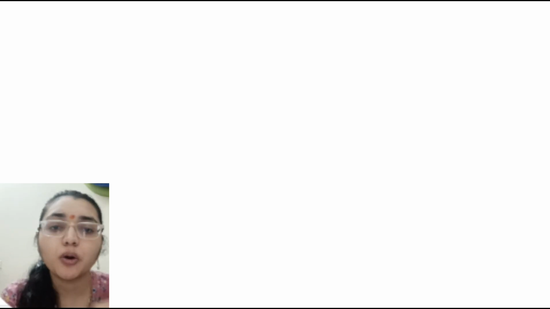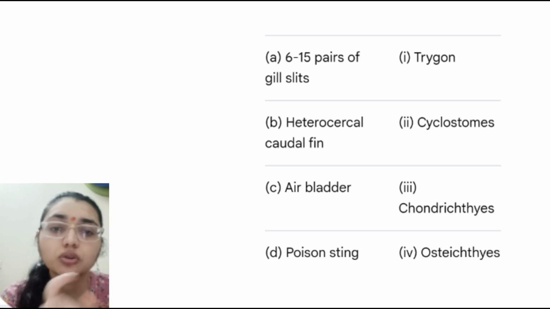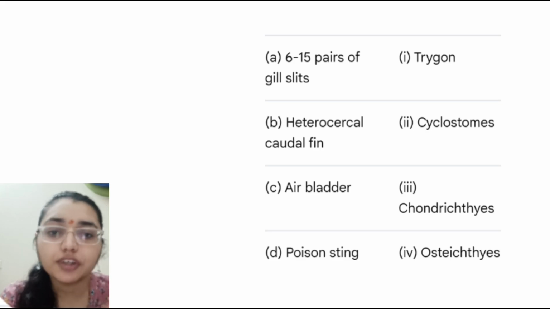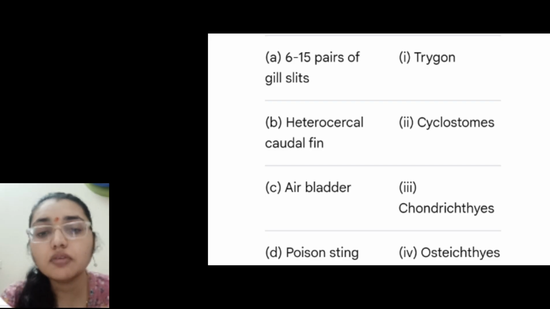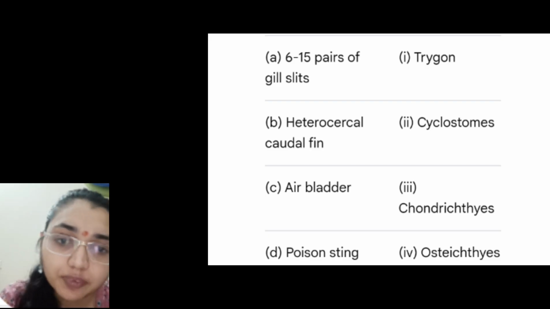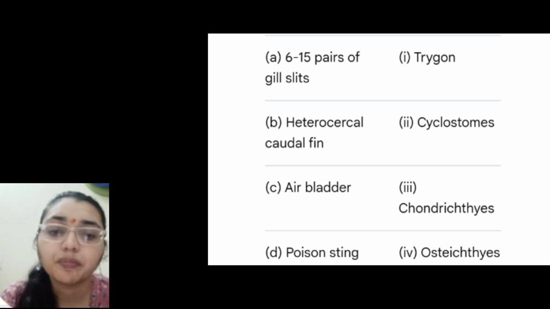Now match the columns. Here the match the column has animal characteristics in column 1 and column 2. Column 1: A is 6 to 15 pairs of gill slits, B is heterocercal caudal fins, C is air bladder, D is poison sting.